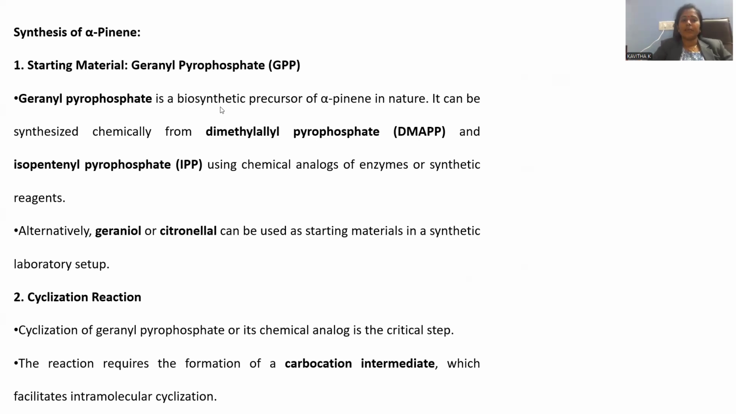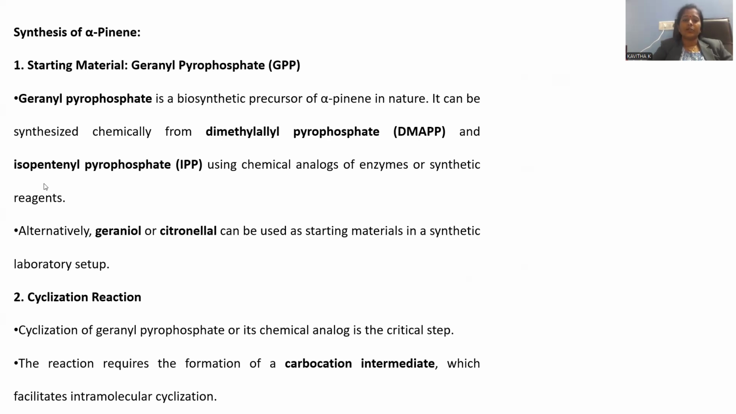Geranyl pyrophosphate is the biosynthetic precursor for alpha pinene in nature. It can be synthesized chemically from dimethylallyl pyrophosphate, DMAPP, the material from which this geranyl pyrophosphate will be synthesized in the laboratory.